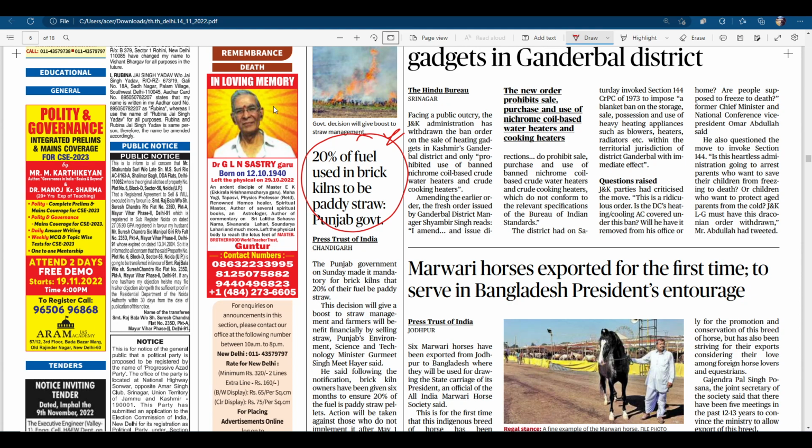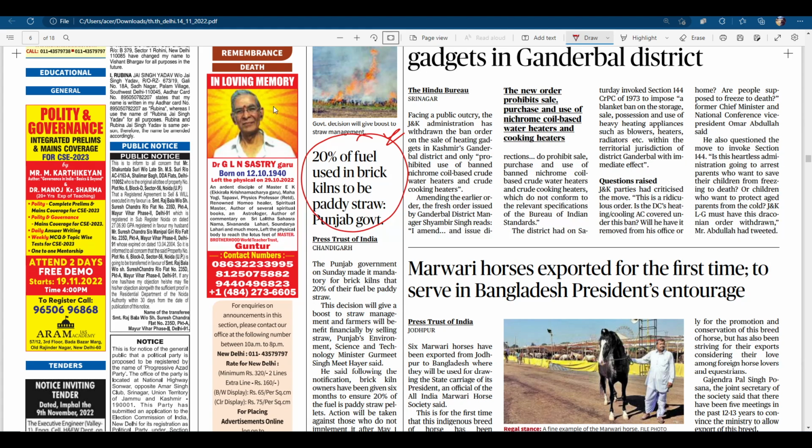Next, there's a very good initiative where the Punjab government has told brick kilns to use 20% paddy straw. This paddy straw is a major source of pollution in Delhi and the northern region during the winter season, which you all know as stubble burning and pollution. In order to curb that and incentivize farmers not to burn their straw, they will collect it and give it to the brick kilns, which will use it as fuel.